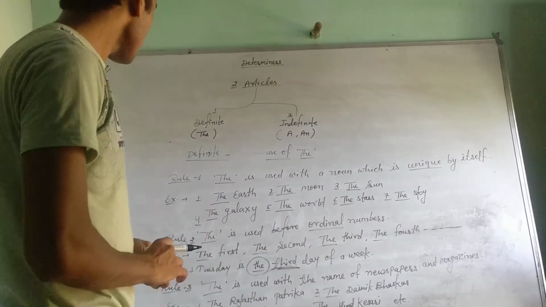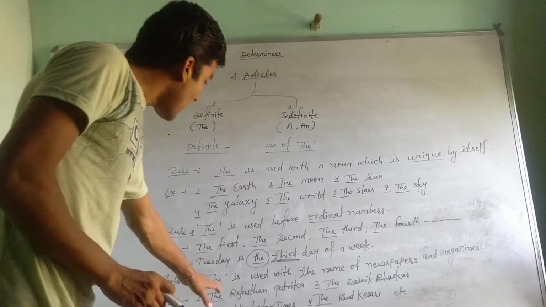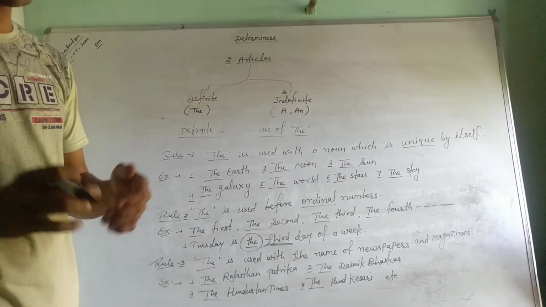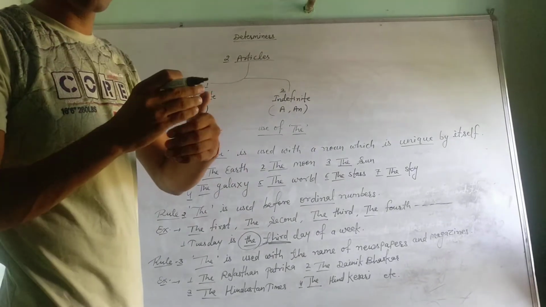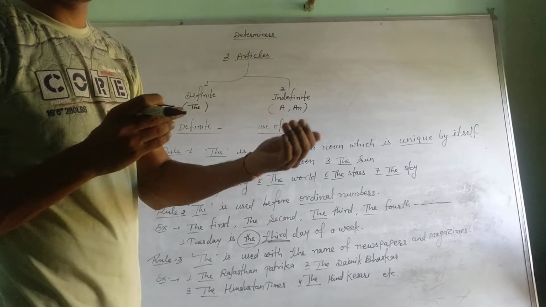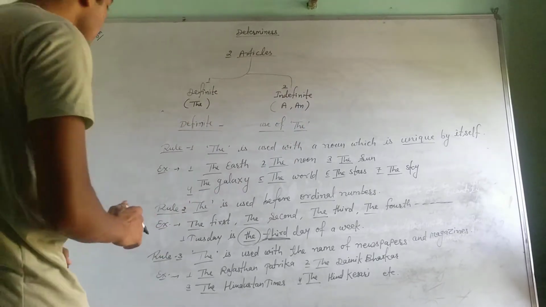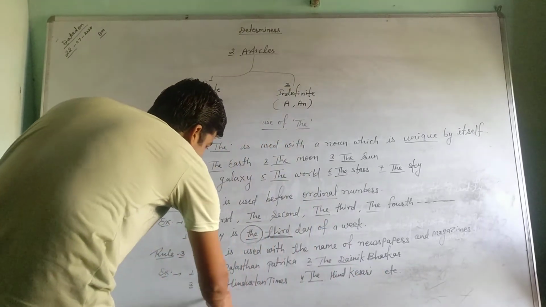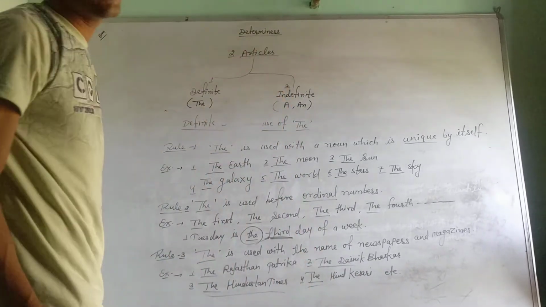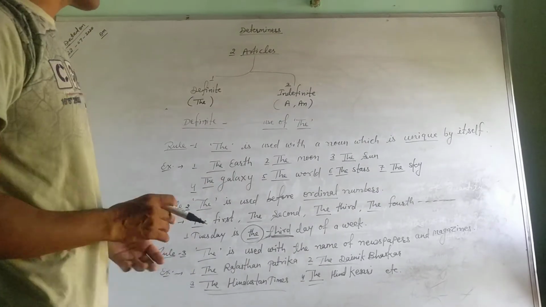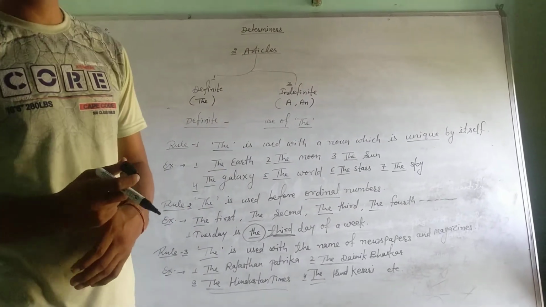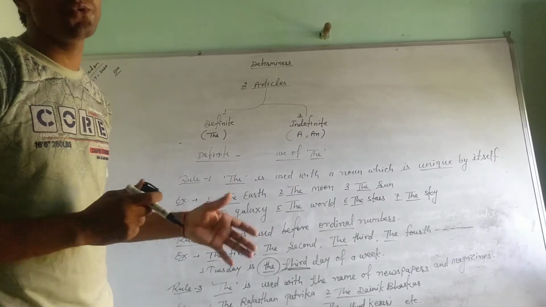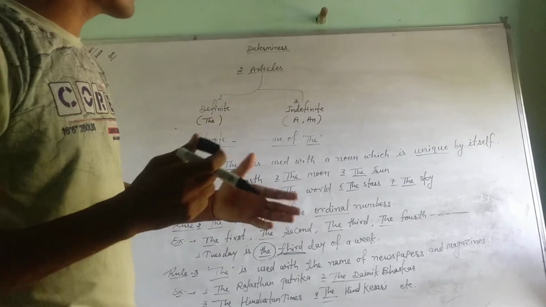Okay. Rule third. THE is used with the names of newspapers and magazines. So before the name of any newspaper or magazine we use the article THE. Here: the Rajasthan Patrika, the Dainik Bhaskar, the Hindustan Times, the Hind Kesari, etc. So these are some names of newspapers and magazines. So before the name of a newspaper or a magazine, we use the article THE. I hope that you got it.